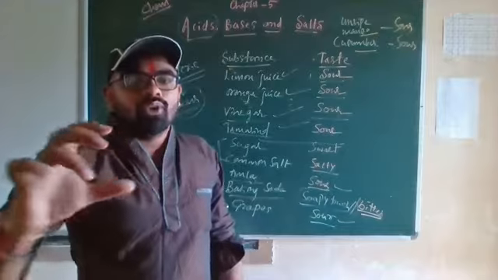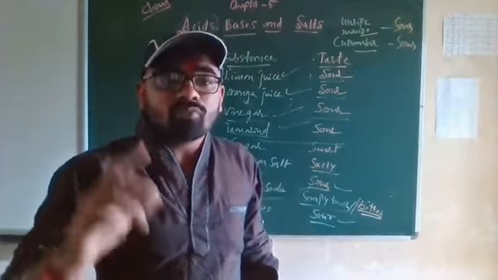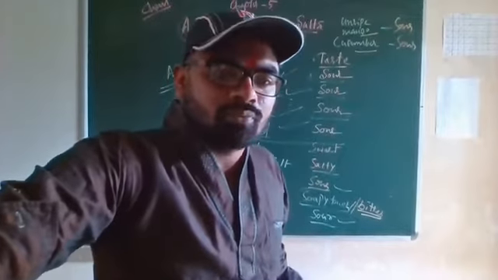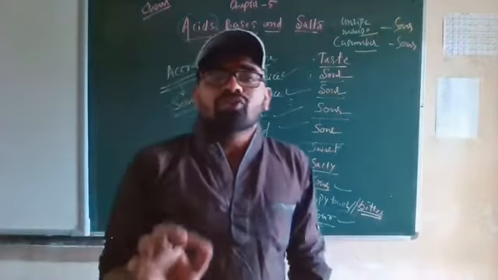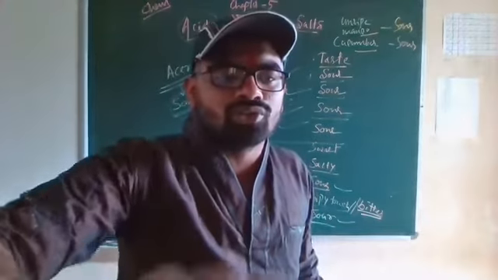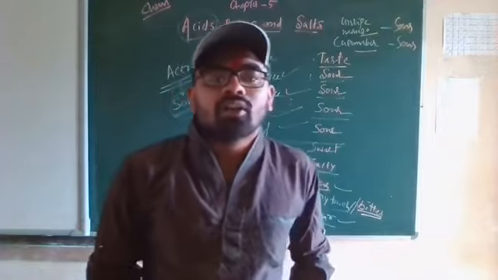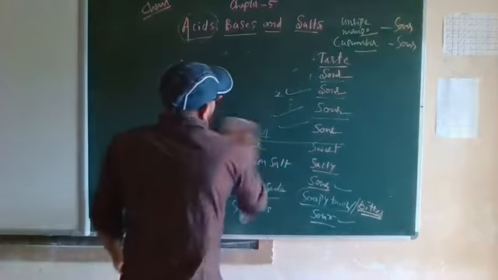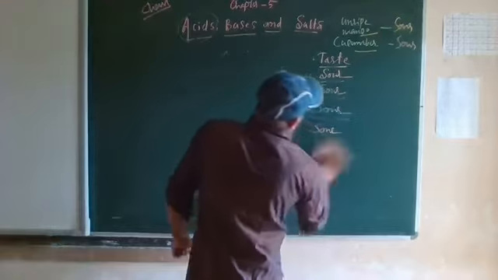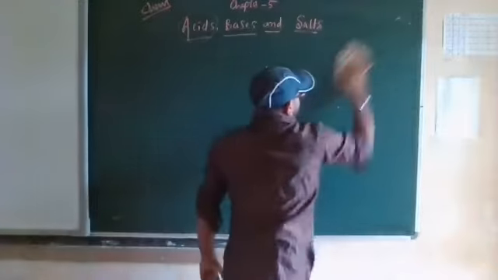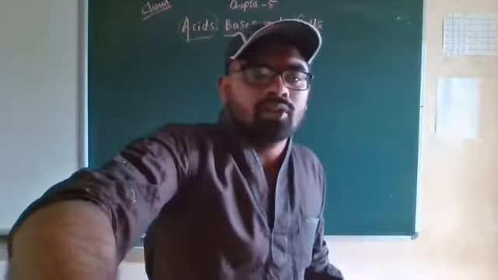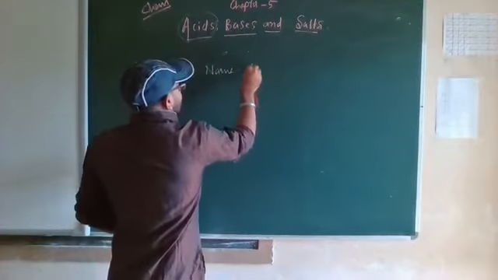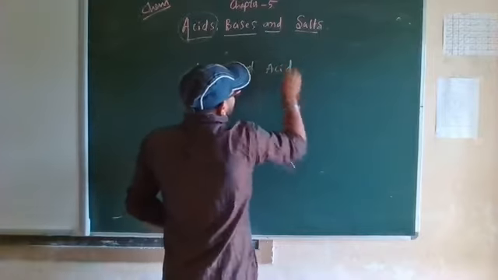Now we will see which acid is present in which fruit or food item. I am going to tell the name of the acid and where we found it. We will write the name of the acid on one side and where we found it on the other side.